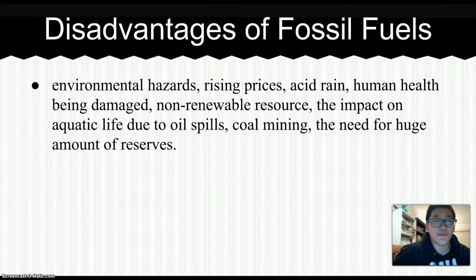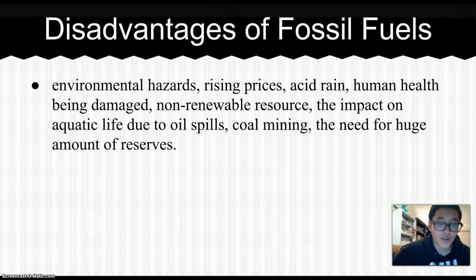There are many disadvantages of fossil fuels. Some disadvantages include environmental hazards, rising prices, acid rain, human health being damaged, it being a non-renewable resource, the impact on aquatic life due to oil spills, coal mining, and the need for a huge amount of reserves.